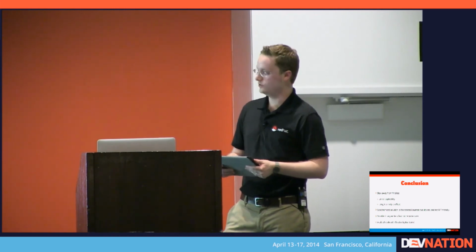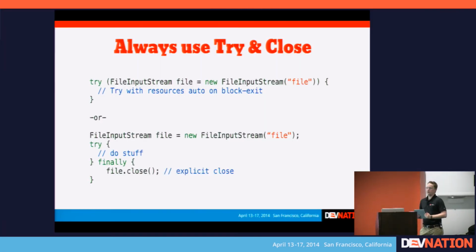And then the next thing is you can save yourself from this problem even if you have a broken Finalize method in a class somewhere if you simply use the try and close combination, either through try with resources or with the finally block. If you do this, it will keep the object alive, and that will keep the problem from happening. So in a nutshell, when you're using any API that involves resources, always use a try block to clear it safely, explicitly. JNDI, for example, you should always call context.close. If you do that, this problem can't happen.